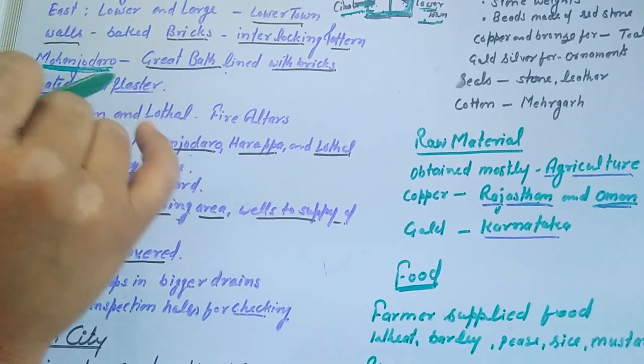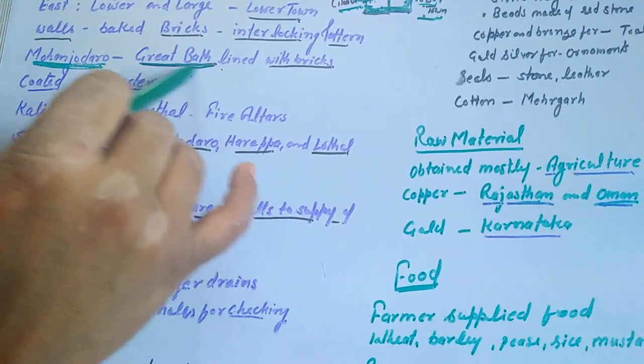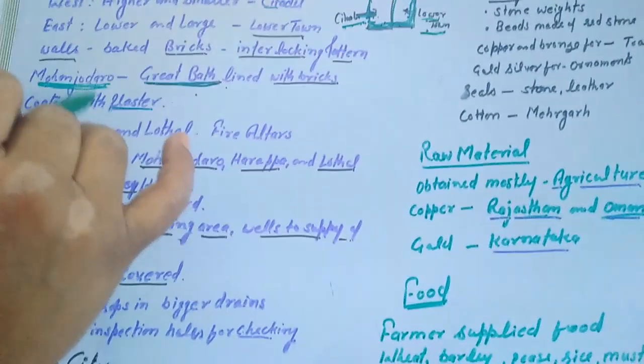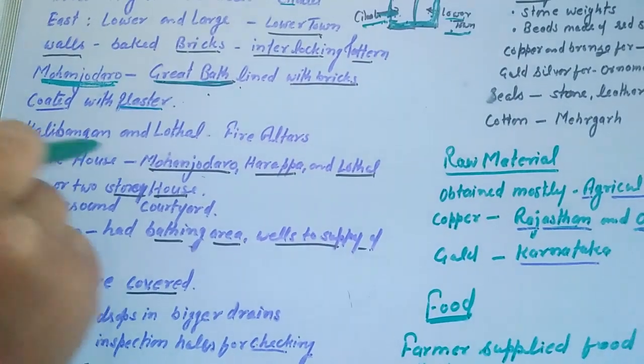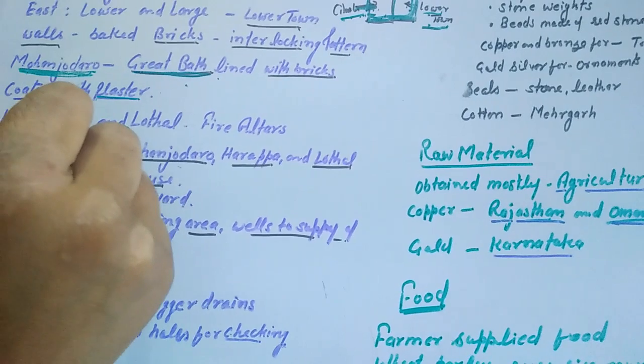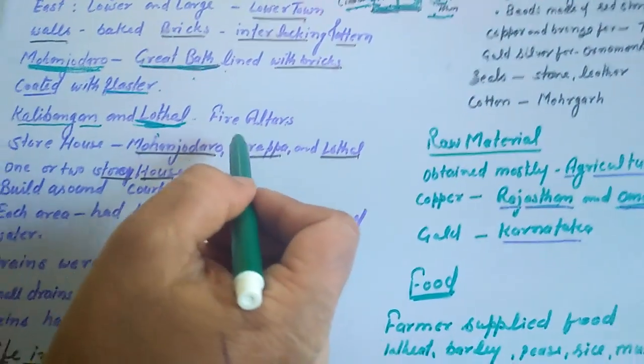It was coated with plaster in order to hold the water. So these were the features of the great bath that had been found in Mohenjo-daro. Kalibanga and Lothal are the places where fire altars had been discovered.